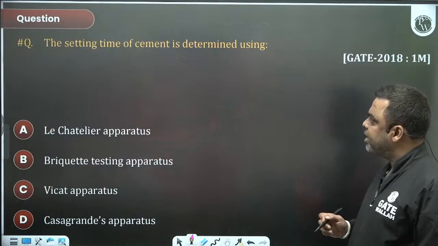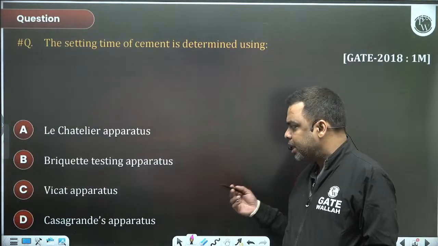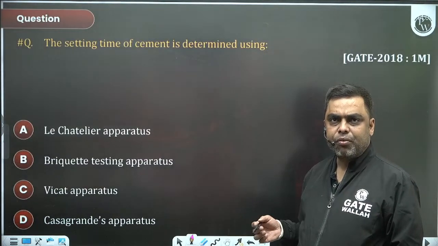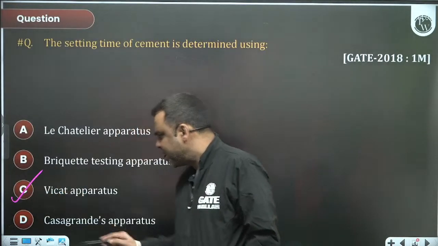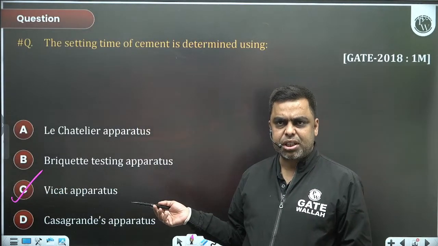Setting time of cement is determined using which type of test among them? The Vicat apparatus, right?